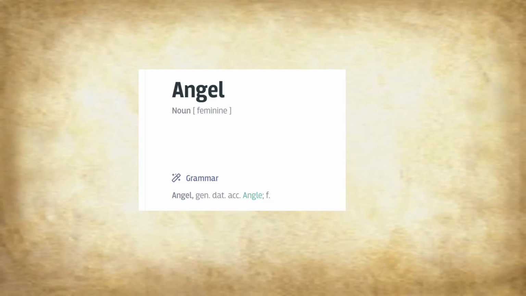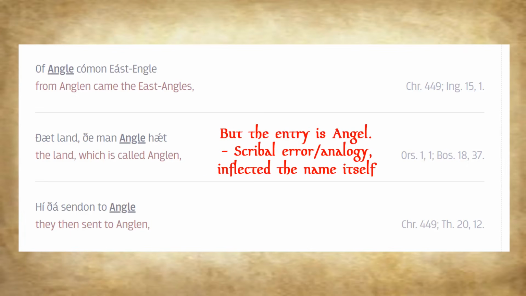So anyway, we have Angel here, and we have the inflected form here, Angle, in the accusative, genitive, and dative, and it's a feminine noun, interestingly enough. But moving on to its attestations, we only have the inflected forms here, which is interesting in itself. We don't have the nominative form.